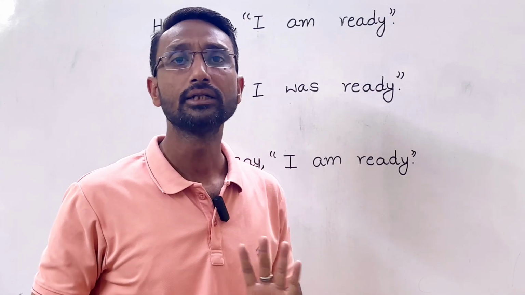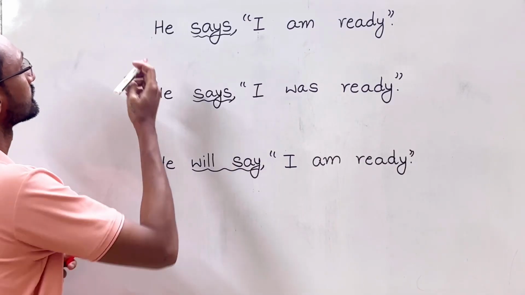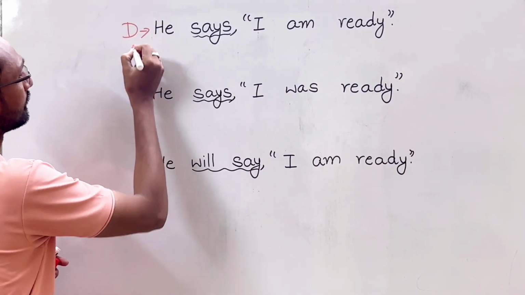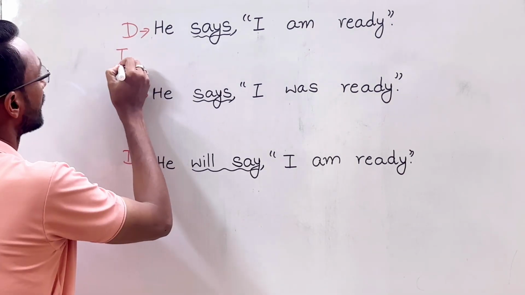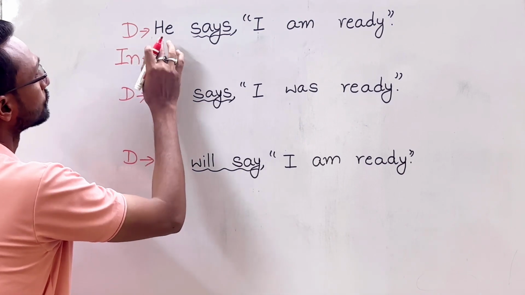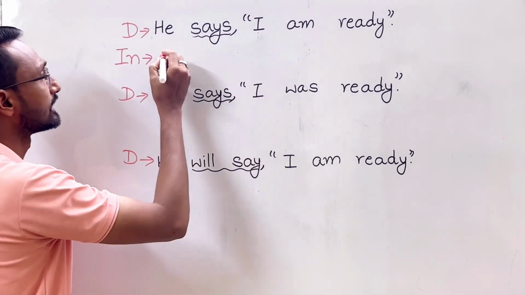It will not change. So let us write D for direct speech, and here we are going to write indirect. So "he says," it will remain the same.